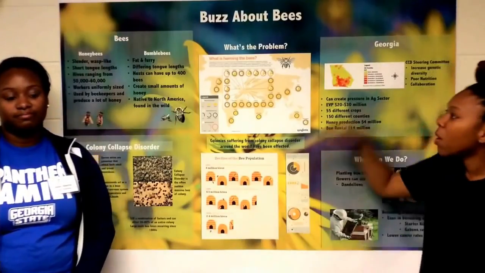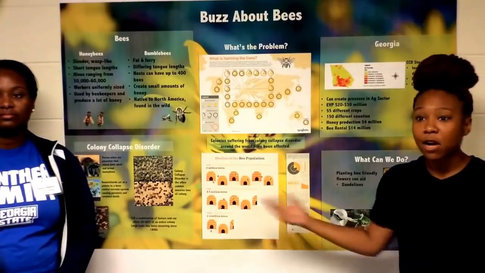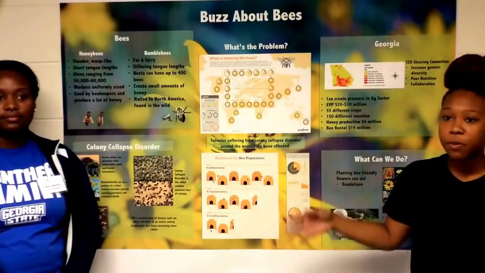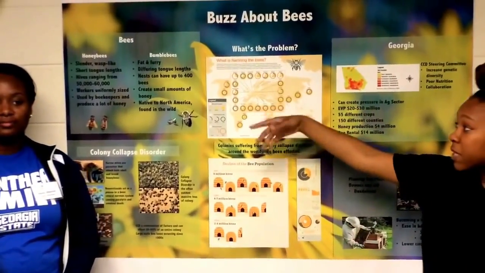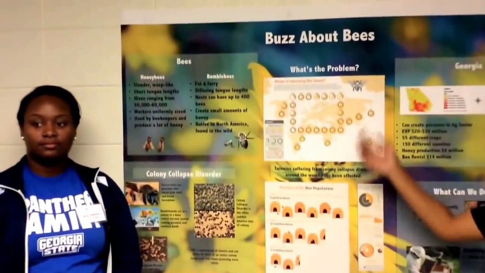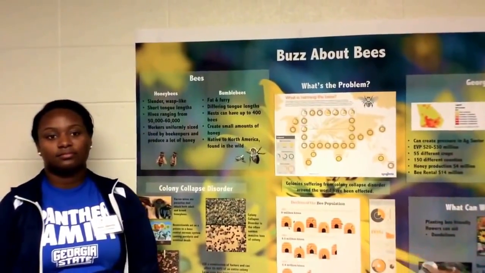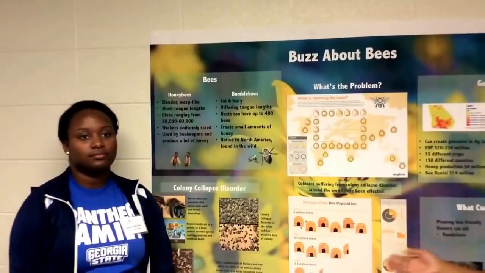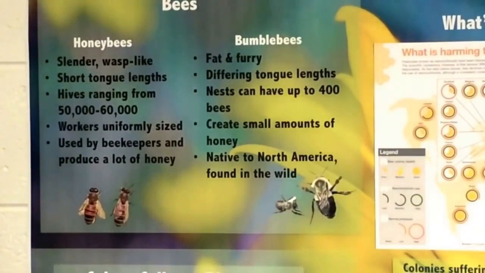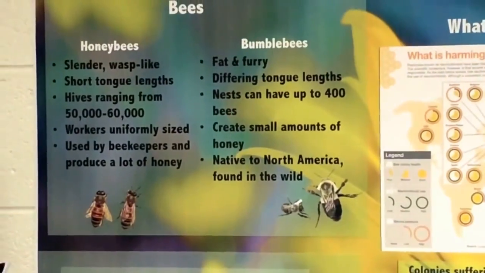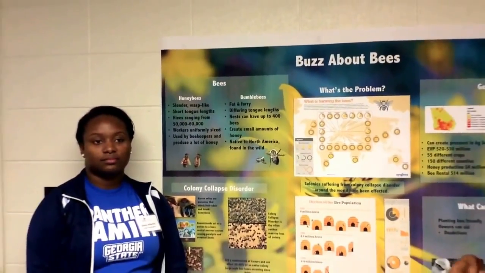Yeah, sure. So bees are very important to our agriculture. They actually account for 80% of the insect pollination. There are two specific types of bees that we're discussing. There are honeybees and bumblebees, who are considerably different. The honeybees are smaller. The bumblebees are bigger. The hives for the honeybees actually range from 50,000 to 60,000 compared to bumblebees, where it's only 400 in the nest.